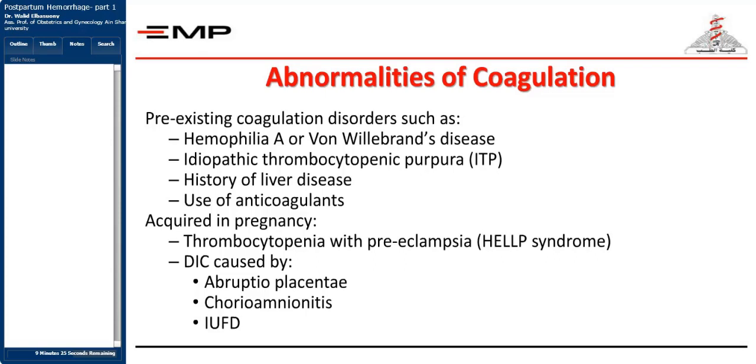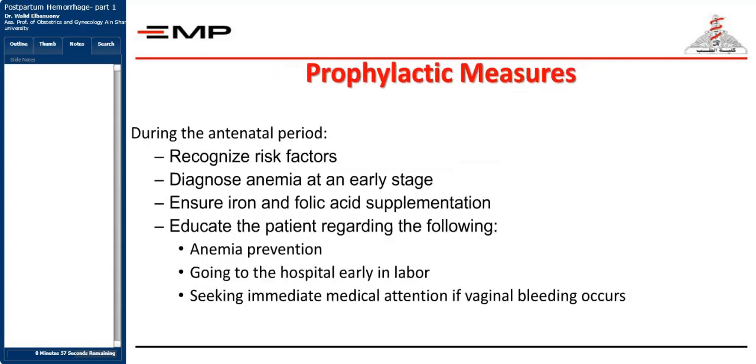It may be an acquired cause during pregnancy if the patient suffers from thrombocytopenia with preeclampsia, for example, HELLP syndrome, and HELLP stands for hemolysis, elevated liver enzymes, and low platelet count. This is one of the severest forms of preeclampsia that may occur. If the patient suffers from DIC caused by abruptio placenta or chorioamnionitis, this is the second time we mention infection. So infection could lead to atony, as we said before, and it may lead to abnormalities of coagulation, as we were saying now. So now we spoke about what the predisposing factors are.